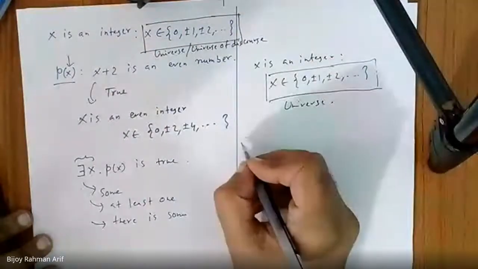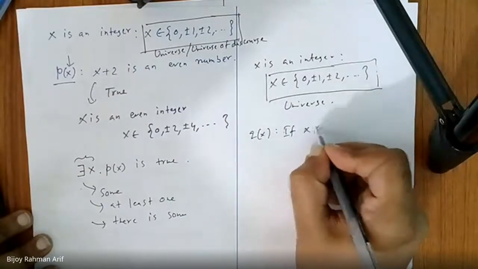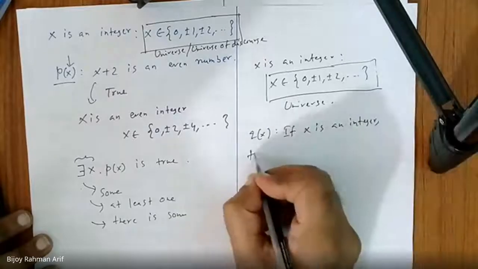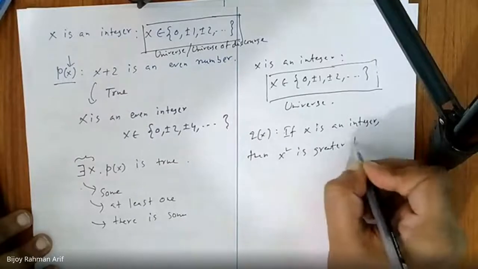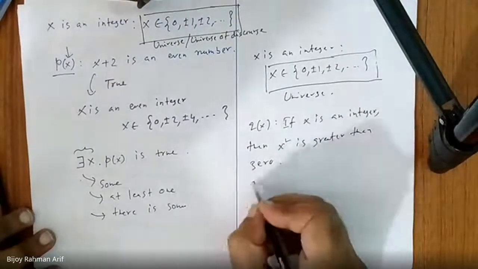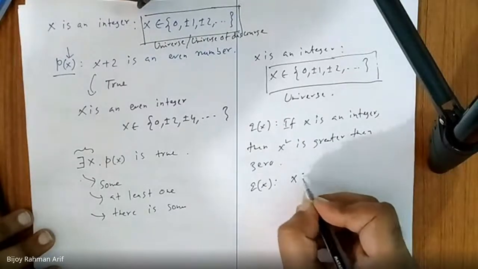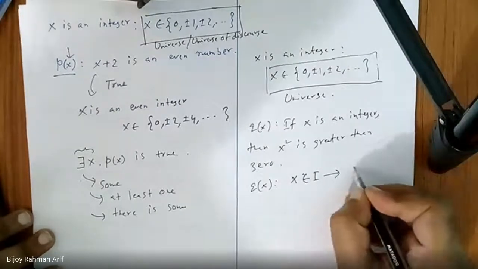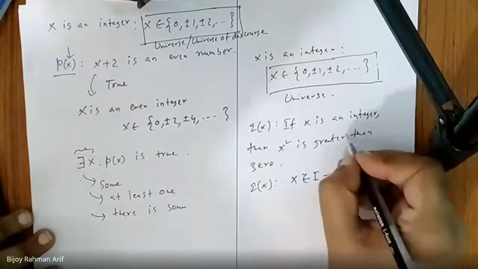Now let's say Q(x) is: if x is an integer, then x square is greater than or equal to 0. That means Q(x) is nothing but x belongs to I implies x square is greater than or equal to 0.